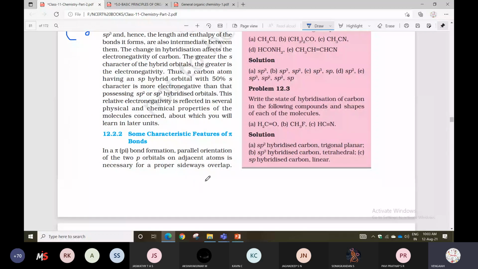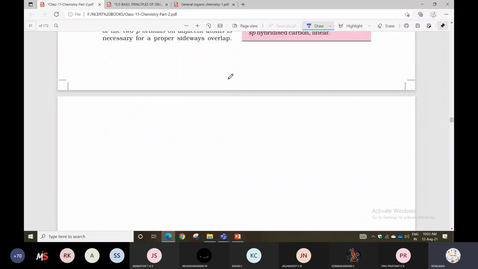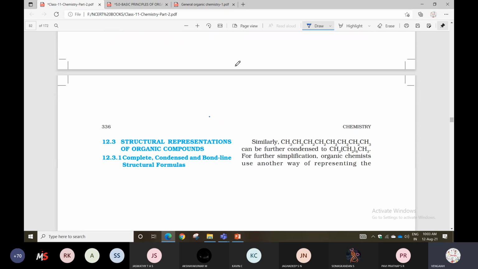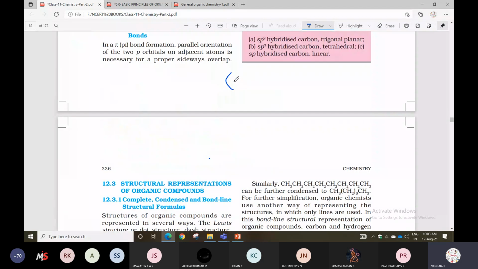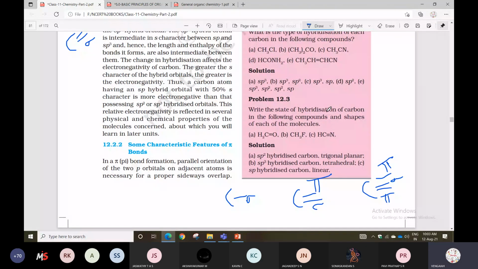So for each carbon, see how many bonds will be there. A single bond is a sigma bond. A double bond has one sigma and the next one a pi bond. A triple bond has one sigma, and the remaining two are also pi bonds. Like that you can count for each compound.